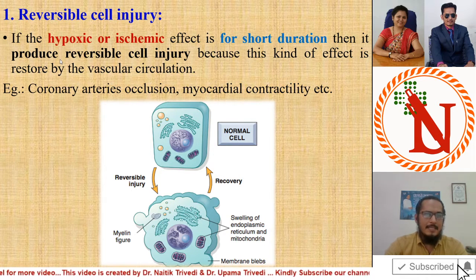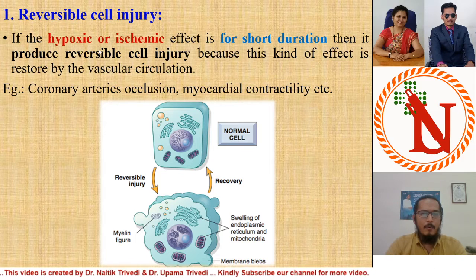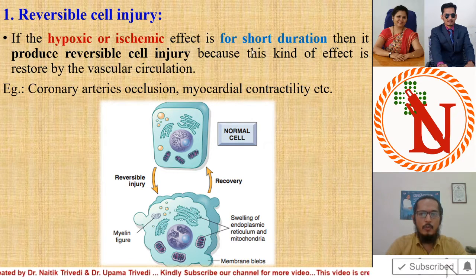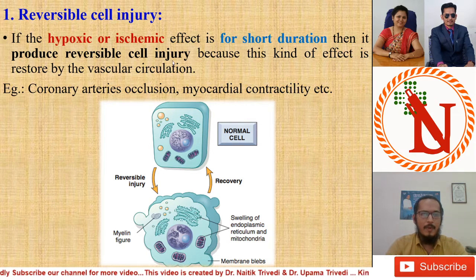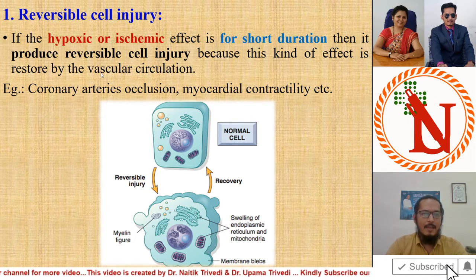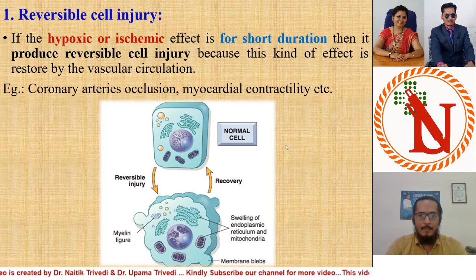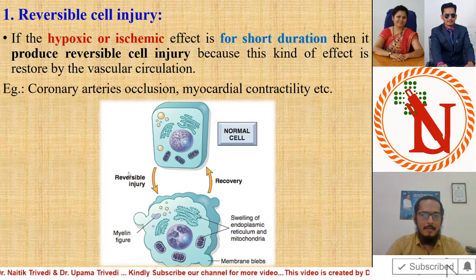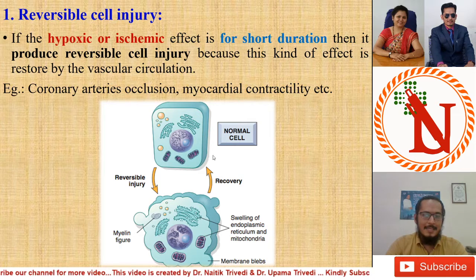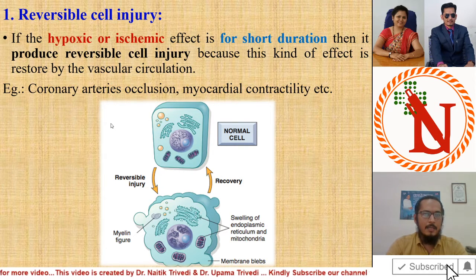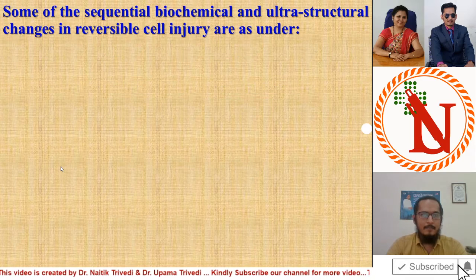What is reversible cell injury and how does it arise? If hypoxia or ischemic effect is for a shorter duration, then it produces reversible cell injury, because this kind of effect is restored by the vascular circulation. An example is coronary artery occlusion or myocardial contractility. Here in the picture, a normal cell is affected by cell injury and it can be recovered. So when a cell recovers from the injury, it is known as reversible cell injury.